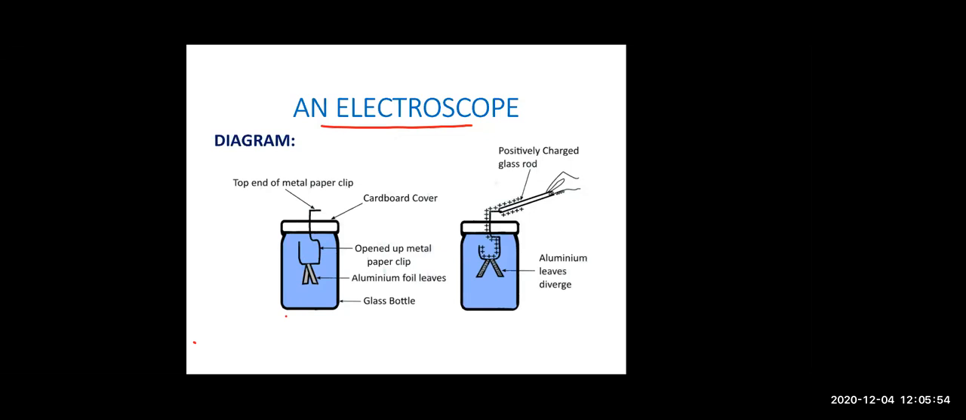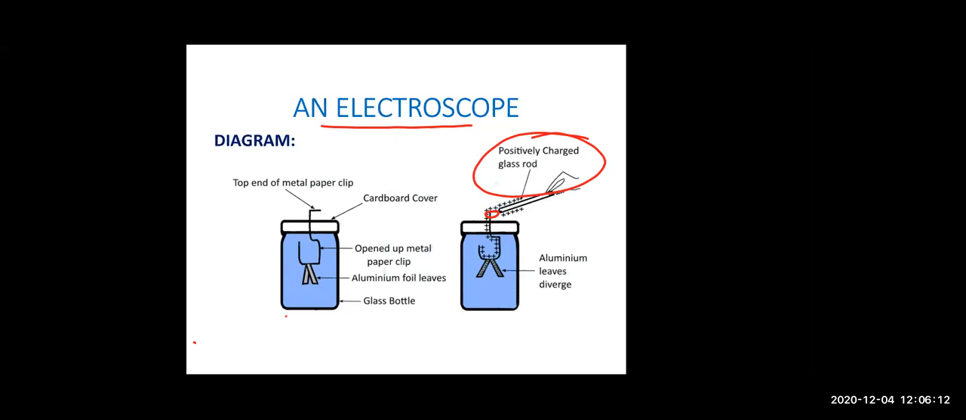So suppose we are bringing a glass rod. Suppose we are bringing a positively charged glass rod, and that positively charged glass rod, we will touch it to the metal clip at the top, right, which is out of the glass bottle. We will touch there. Then what will happen?